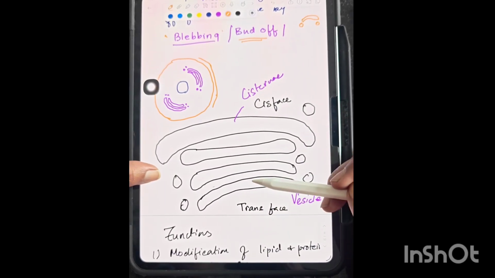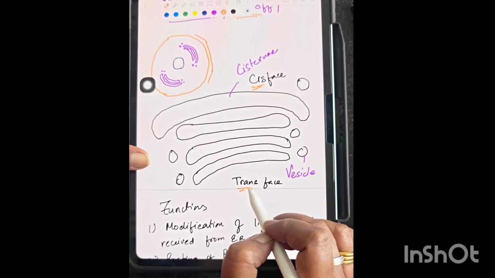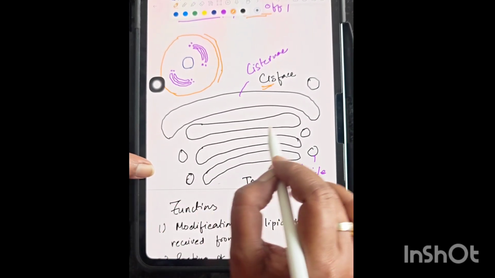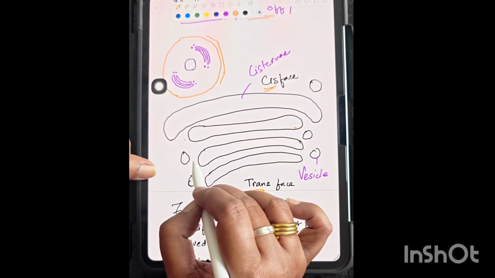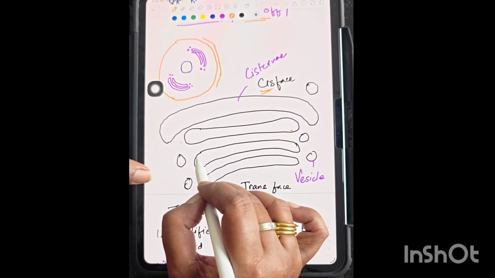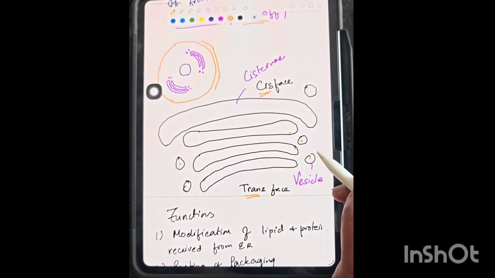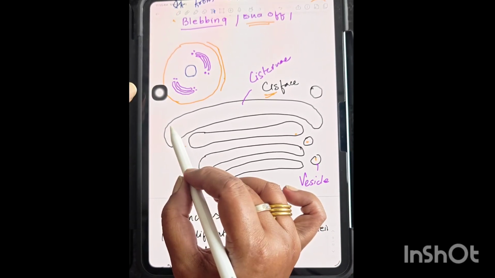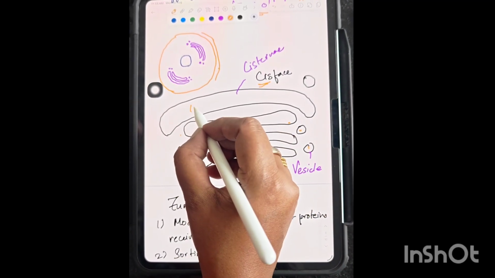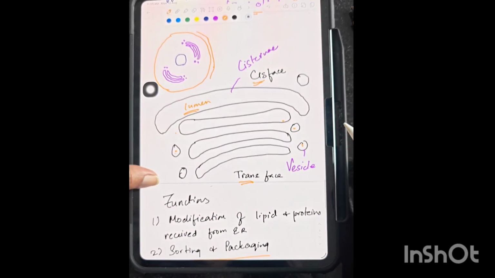Again, if we see the structure, you will find there is a cis face and a trans face, that is a forming face and a maturing face. From these ends of the cisternae, the vesicles generally bud off and are liberated, and these vesicles store or secrete the protein. Inside the cisternae you will find a lumen, and in this lumen all the proteins are secreted.